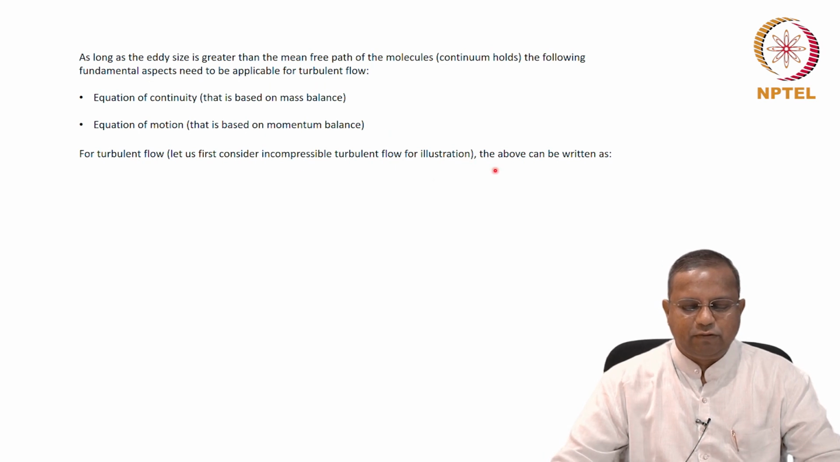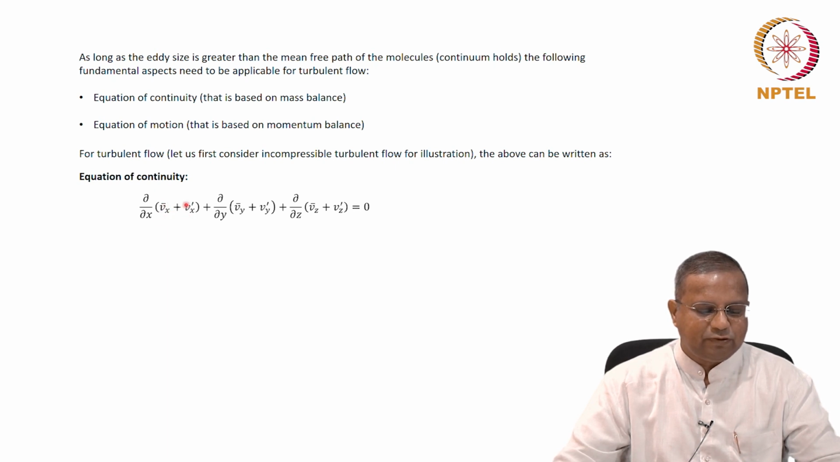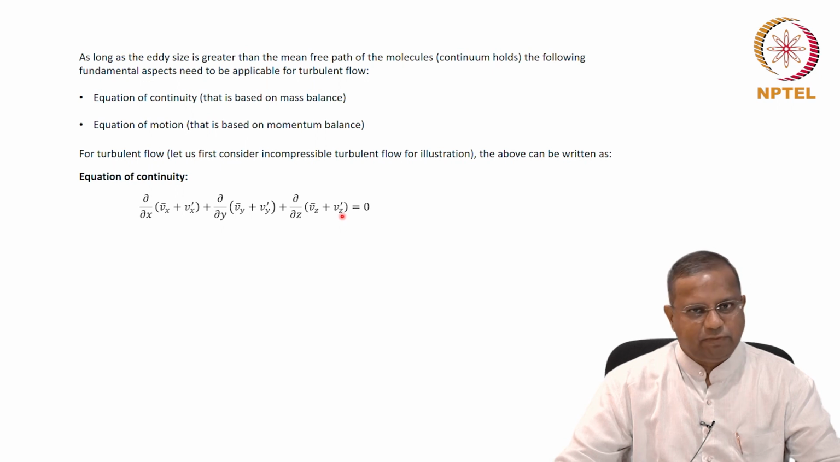For incompressible turbulent flow, the equation of continuity can be written as, wherever we had a Vx, we have a combination of an average component, or a time smooth component, and a fluctuating component. That's all. The equation needs to be valid. So we substitute Vx bar plus Vx dash for Vx, Vy bar plus Vy dash for Vy, and Vz bar plus Vz dash for Vz. So the same equation must be valid.